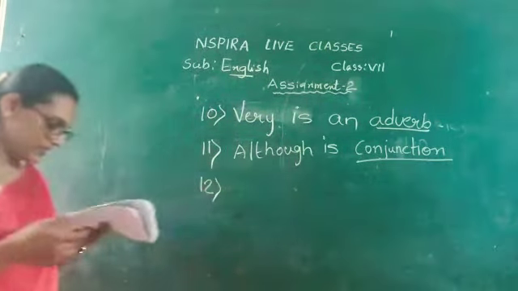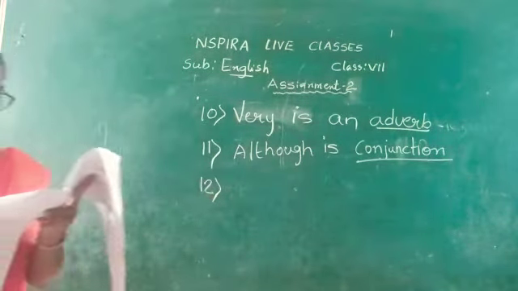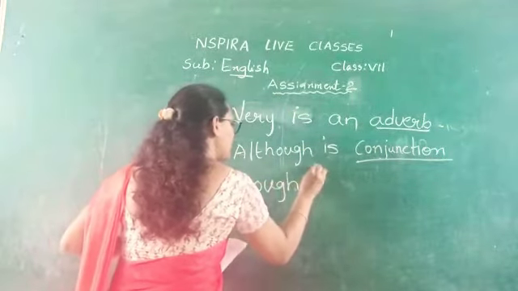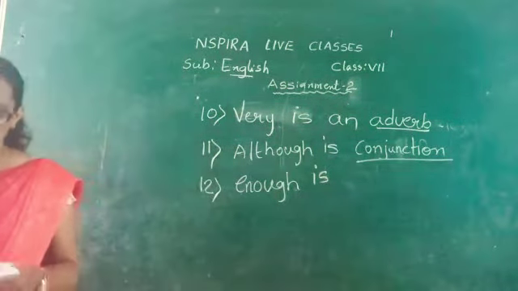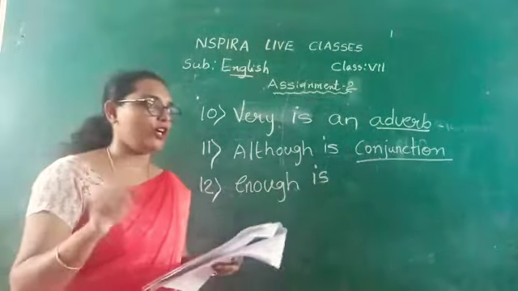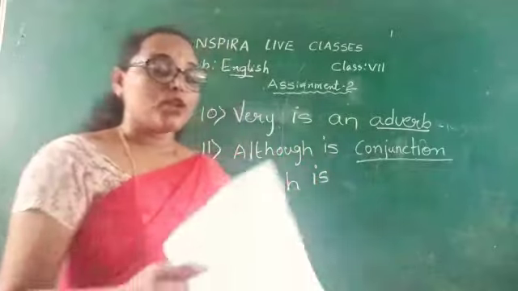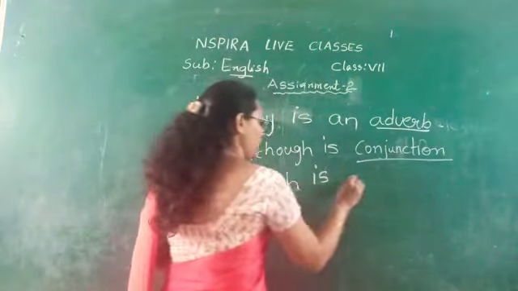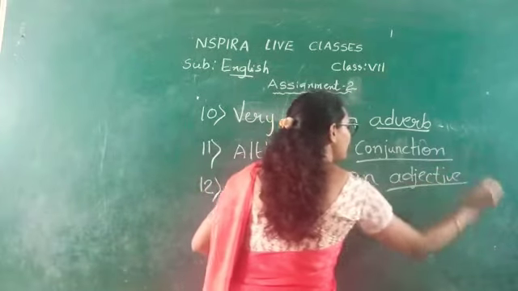See the 12th one. What is the question? Have we brought enough chairs? Here enough is the underlined word. So what is it? Adverb, adjective or preposition? If I say he brought enough chairs, chairs will be the noun, and enough is qualifying the noun. So we can say that here enough is an adjective in the sentence.